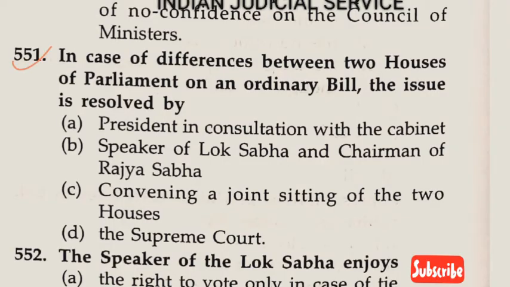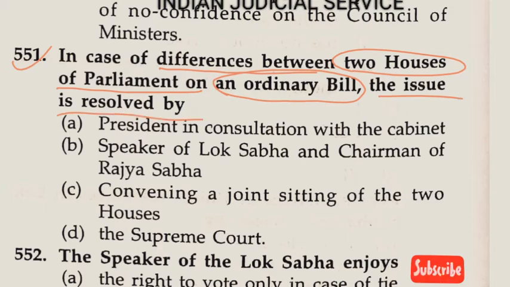Question number 551. In case of differences between two houses of Parliament on an ordinary bill, the issue is resolved by. So in case of a difference between the two houses, at a time when one house passes a bill and another house is not supporting or not passing that bill, there is a difference between both houses. In the matter of an ordinary bill, the issue is resolved by: option A, the President in consultation with the Cabinet.